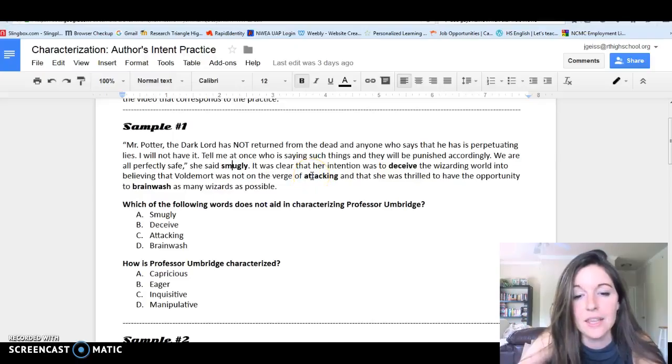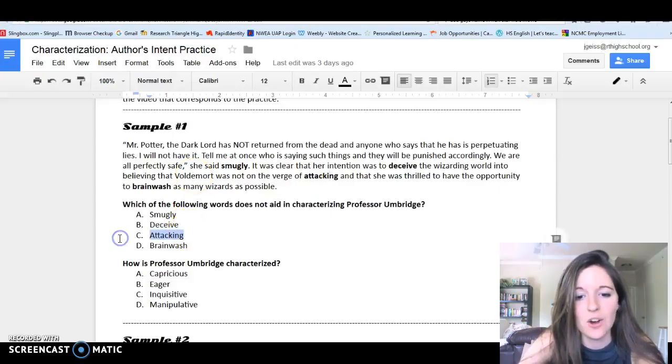Attacking. This attacking refers to Voldemort. Voldemort was not on the verge of attacking. Therefore, this verb refers to a different character, and it is actually indirectly characterizing Voldemort as opposed to Professor Umbridge.